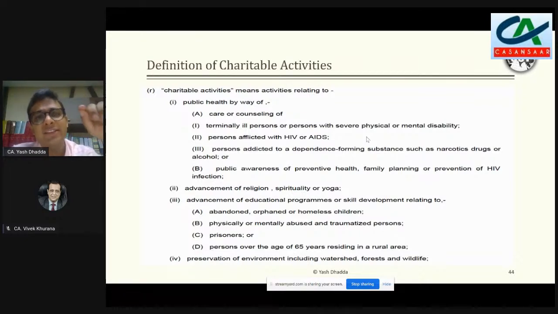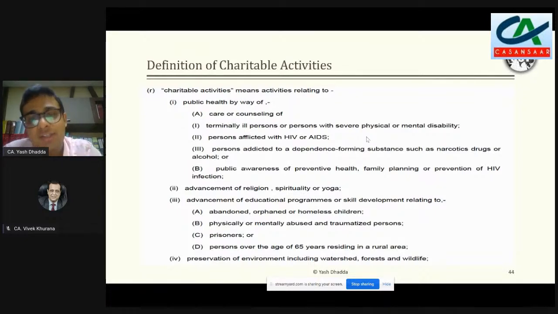It says activities relating to public health by way of specific to specified diseases or patients, that is HIV/AIDS or those suffering from severe physical or mental disability, or in respect of dependence on narcotic drugs and alcohol, or it is in respect of advancement of religious spirituality or yoga, or in respect of education programs which is either for people who are above the age of 65 or all those people who are unfortunately mentally traumatized or abused, or prisoners of the jail, or abandoned orphan or homeless children.